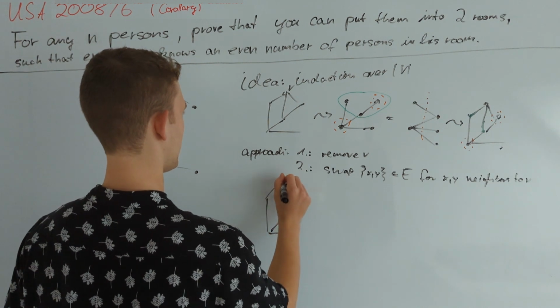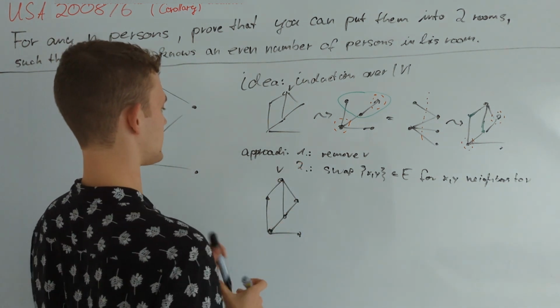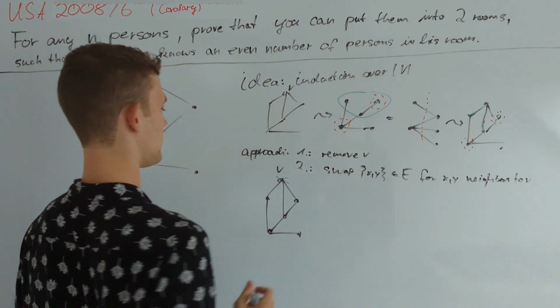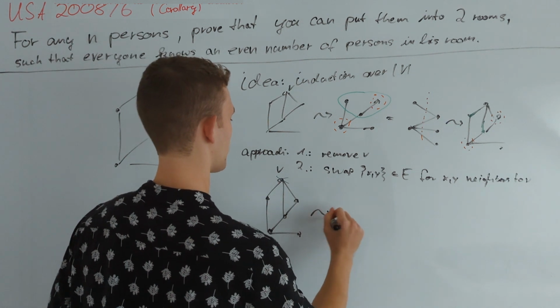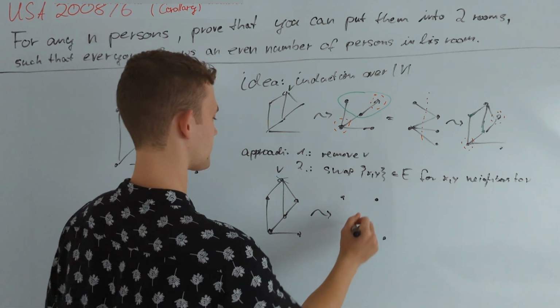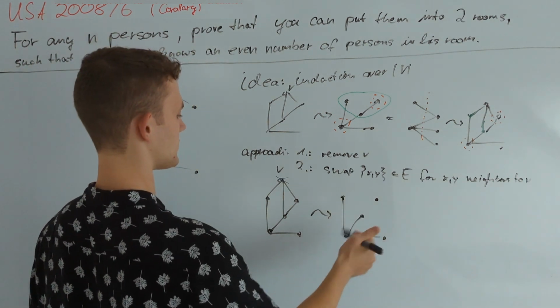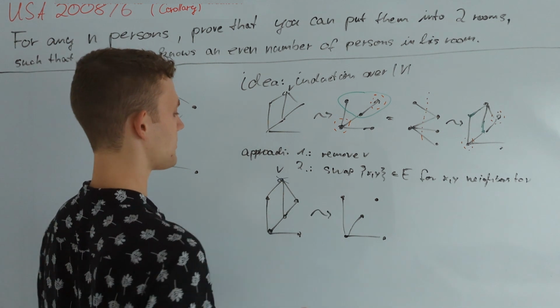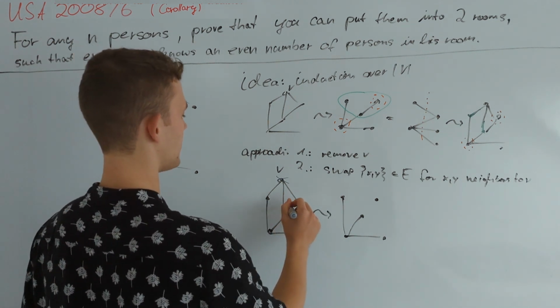So we want to remove the vertex V from it, and therefore we will only be left with a graph consisting of 5 vertices. All of the relationships between vertices where at least one is not a neighbor of V stay the same, but the edges between neighbors of V get flipped.